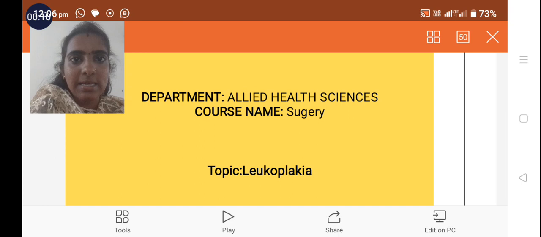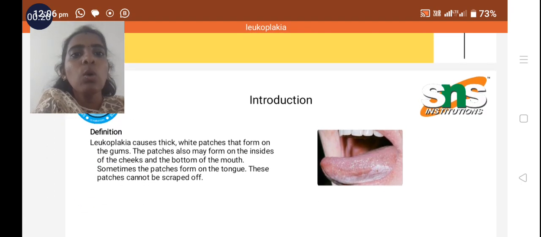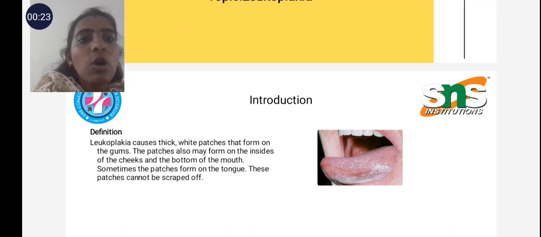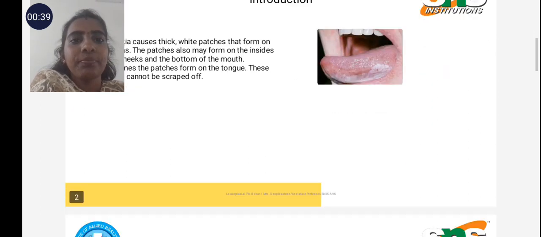Now we are going to see about the topic, leukoplakia. Leukoplakia is one of the conditions that occurs in the tongue. In leukoplakia, thick white patches form on the gums. The patches also may form on the inside of the cheeks and the bottom of the mouth. Sometimes the patches form on the tongue. These patches can't be scraped off. So this is leukoplakia.